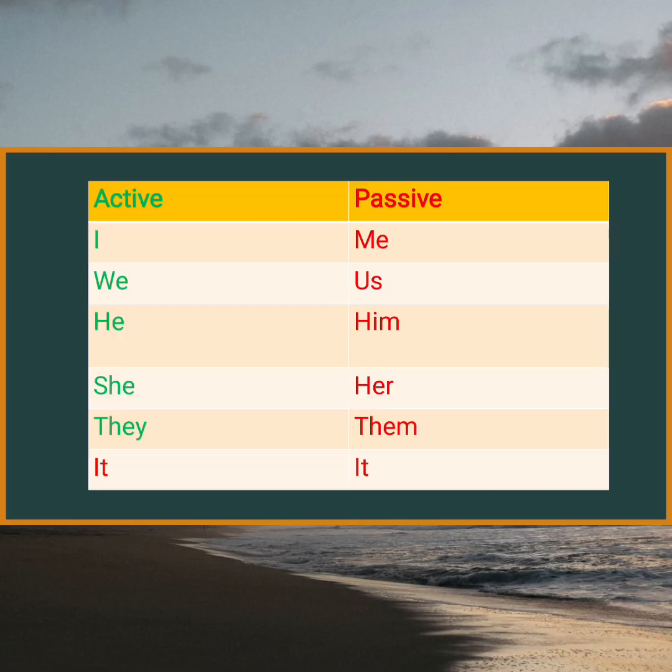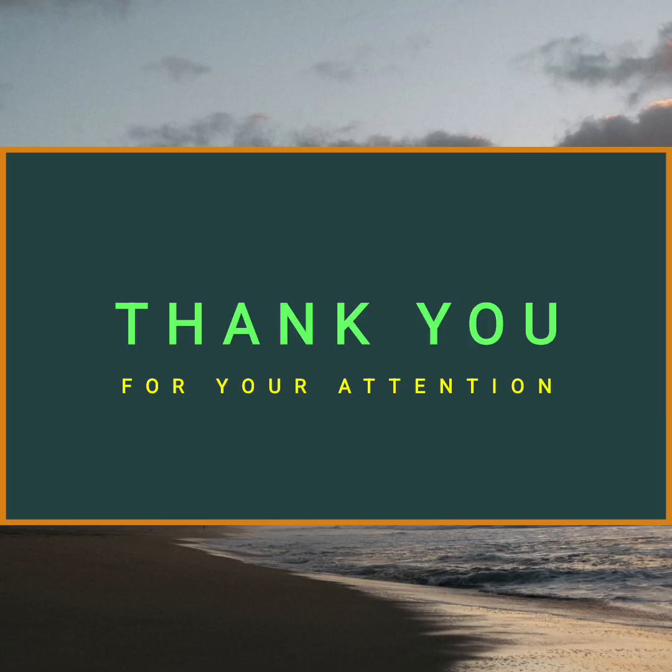Now, let's look at the pronouns, how they change in active passive voice. This table is very important. It's also available in short videos of Clara's Creation. I in active voice will become me in passive voice. We in active voice will become us in passive voice. He becomes him, she becomes her, they become them, and it will remain it only.